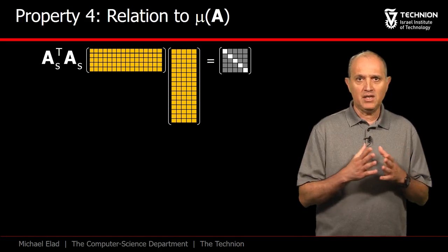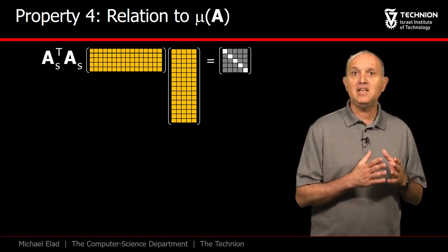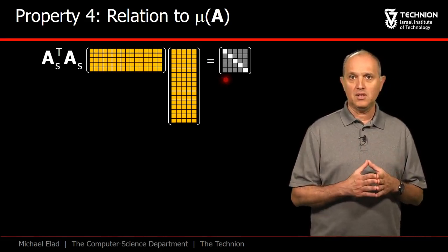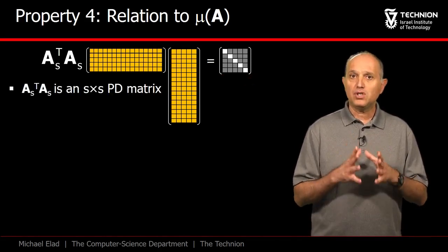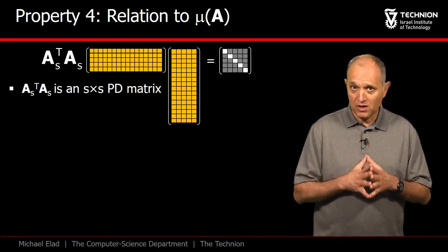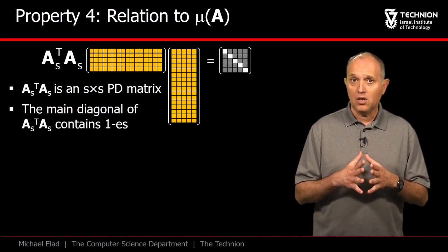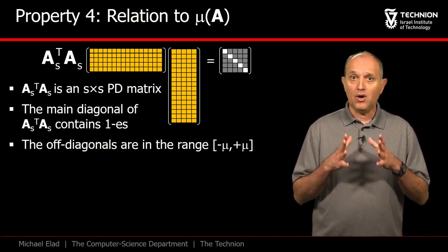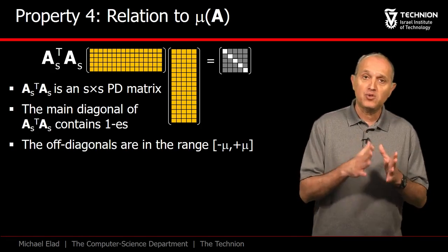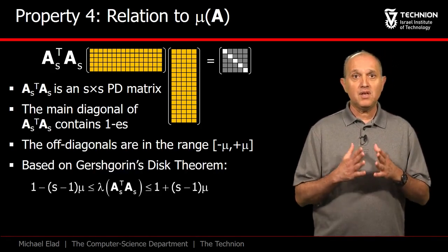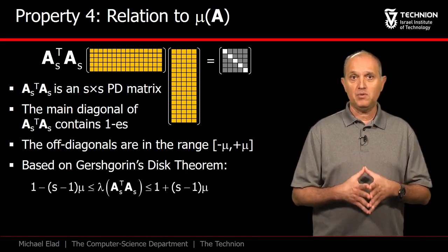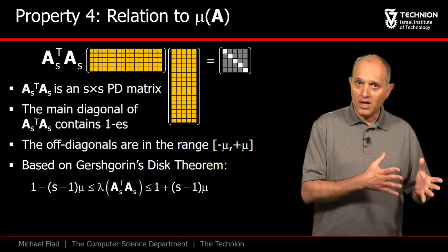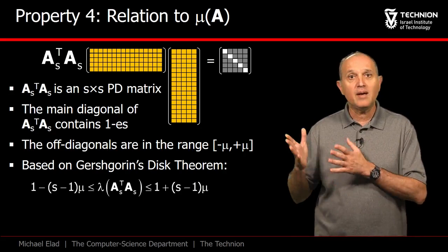AS transpose times AS is an S by S leading minor from the Gram matrix, and we do know several things about it. This is a positive definite matrix if S is small enough. It has 1s on its main diagonal, and all the off-diagonal entries are in the range minus mu to mu. Using the Gershgorin disk theorem, we can bound the smallest eigenvalue of this matrix from below by 1 minus S minus 1 times mu.